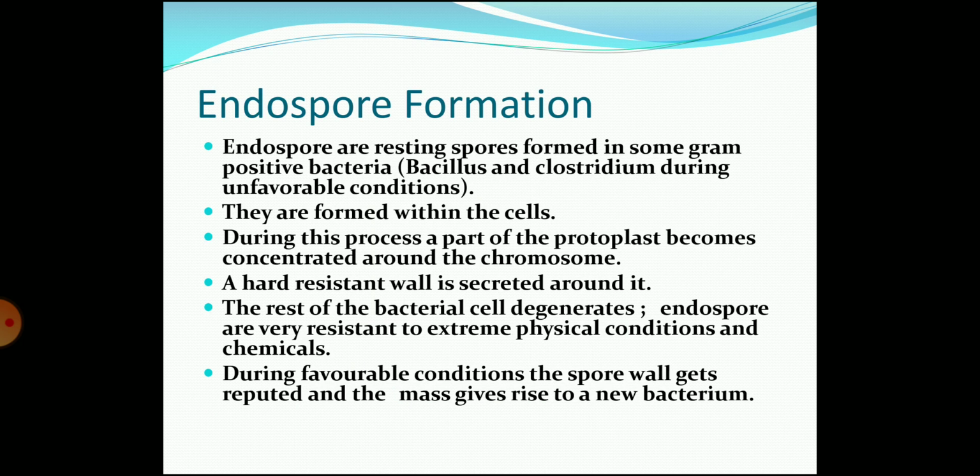Next is endospore formation. Endospores are resting spores formed in some gram-positive bacteria. They are formed within the cell. During this process, a part of the protoplasm becomes concentrated around the chromosome. A hard resistant wall is secreted around it. The rest of the bacterial cell degenerates, and during favorable conditions, the spore wall gets ruptured and the mass gives rise to a new bacterium.